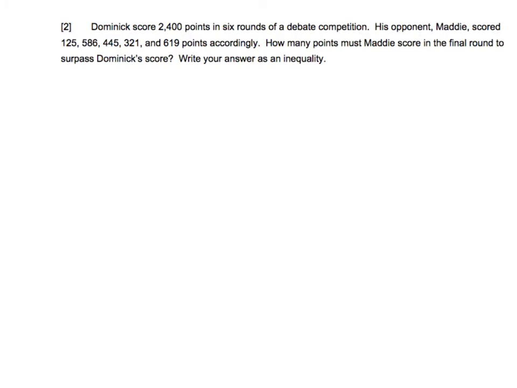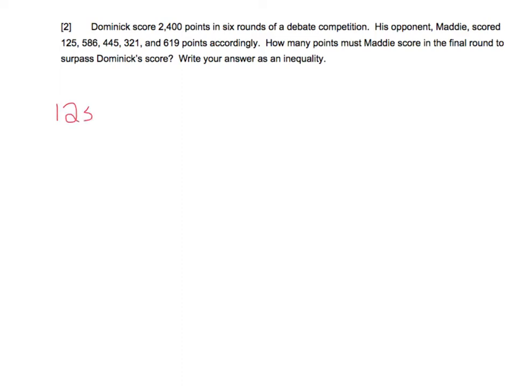Next one, this one says, Dominic scores 2,400 points in 6 rounds of a debate competition. His opponent, Maddie, scored 125, 586, 445, 321, and 619 accordingly. How many points must Maddie score in the final round to surpass Dominic's score? So surpass means to go beyond. So basically we're going to write an inequality.